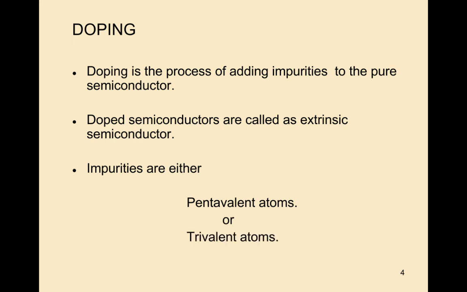By adding impurities to the pure semiconductor we get the extrinsic semiconductor, and that adding process we call doping.